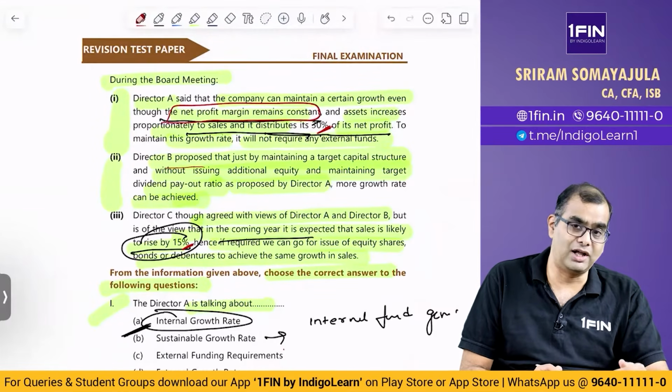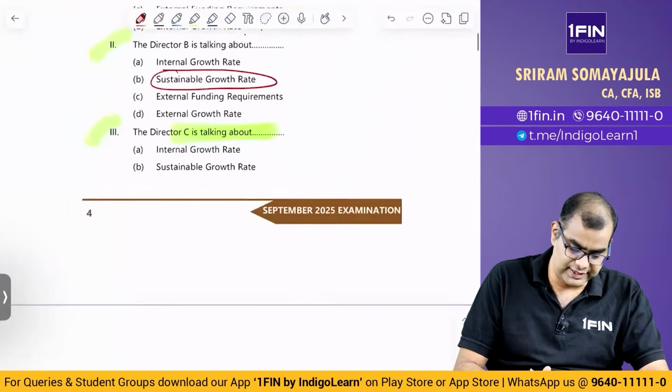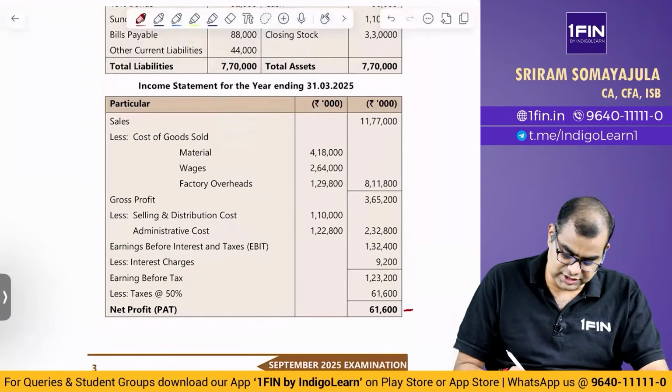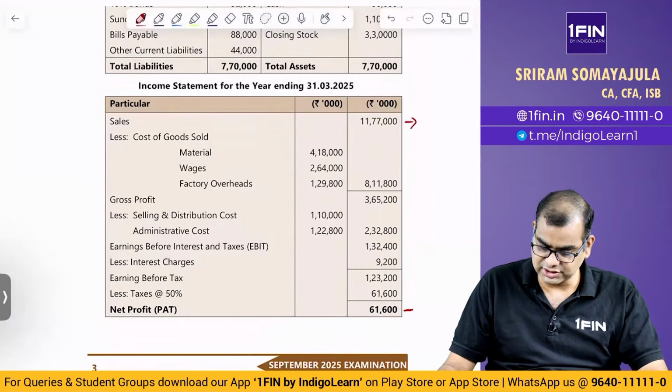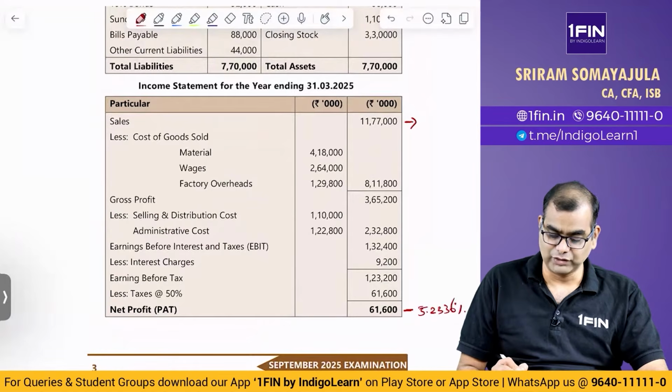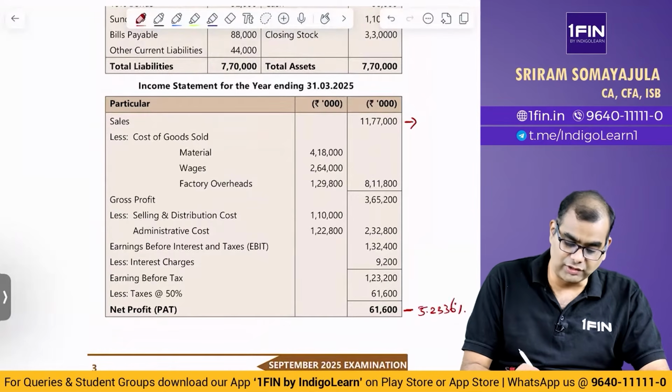So you have to consider all the aspects they've mentioned. And what is net profit margin here? If you come and see this divided by this, which is 61,600 divided by 11,77,000, you get 5.2336%.